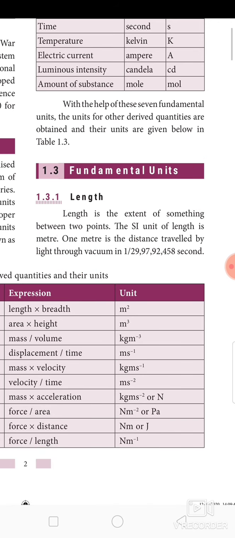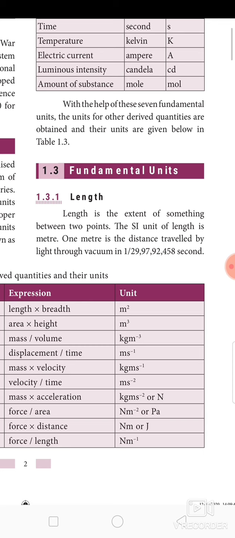Okay, next we move on to length. Fundamental quantity, length. Length is the extent of something between 2 points. The SI unit of length is meter. So let's define the unit of length. The definition for length is different from the definition for the unit of length. The definition for length is the extent of something between 2 points. Okay. The definition of the unit of length is, what is the unit of length? Meter. You need to derive meter.